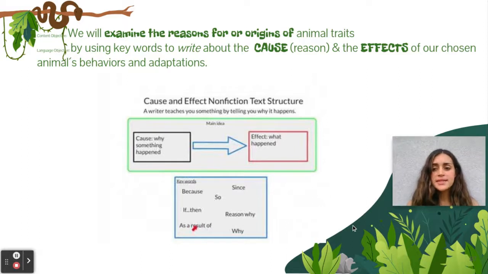Now that we've read and identified some cause and effect relationships in our Bizarre Animals book, our objective is that we will examine the reasons for or origins of animal traits by using keywords to write about the cause, reason, and the effects of our chosen animals' behaviors and adaptations. We're going to be using these signal words to share some facts about why they have adapted the way they have and why they behave the way they have. You can also share facts about why certain animals look the way they look.